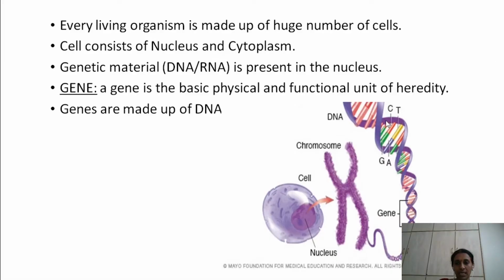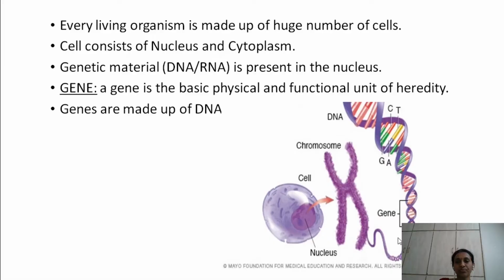So this is a cell which has a nucleus, and this is the cytoplasm, and nucleus is the site for genetic material, and this nucleus contains chromosomes, and these chromosomes are made up of DNA, and some parts on DNA are nothing but genes.